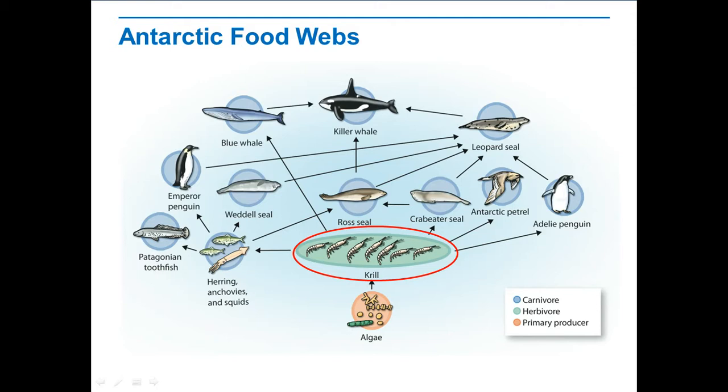Suppose the killer whale population is significantly reduced by disease. How might this affect the leopard seal population? Well, a decrease in the killer whale population might lead to an increase in the leopard seal population because killer whales are the leopard seal's only predator.